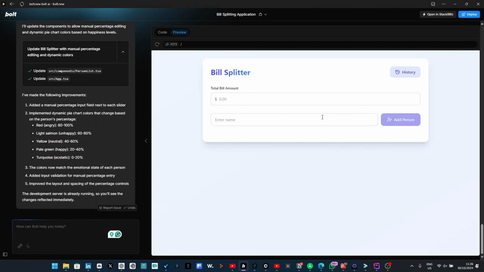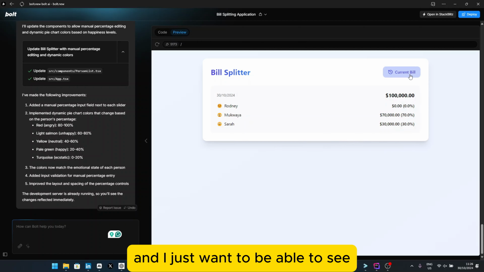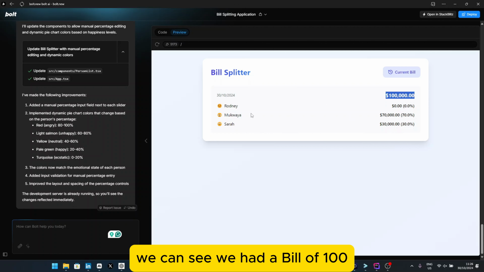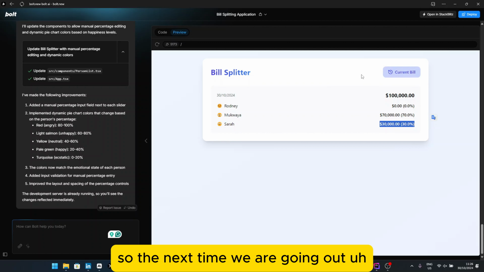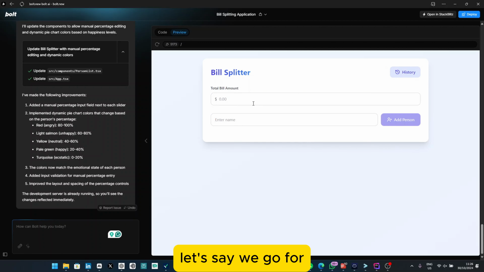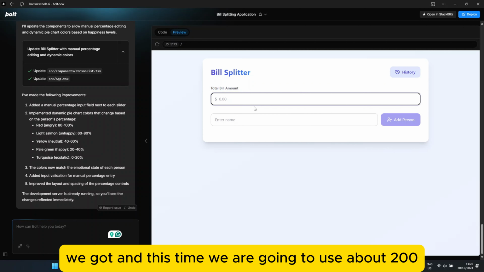And I just want to be able to see if I can view the history. And yes, when I click on history, we can see we had a bill of 100. Rodney paid none, Mukwaya paid 70%, and Sarah paid 30. So the next time we are going out, let's say we go out, and this time we are going to